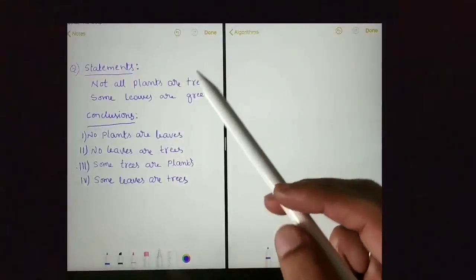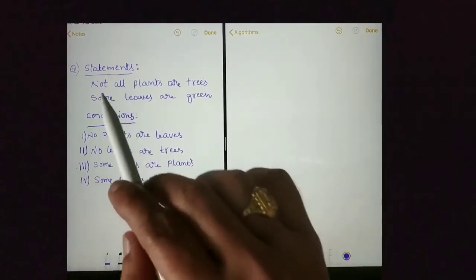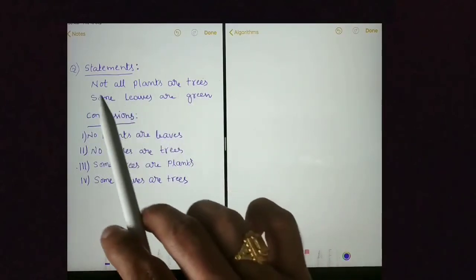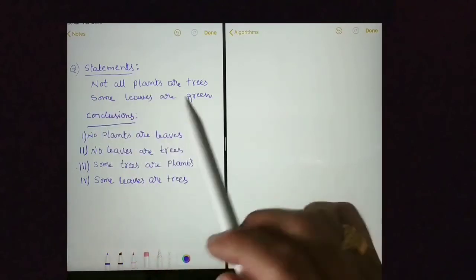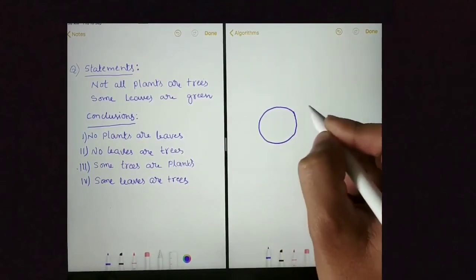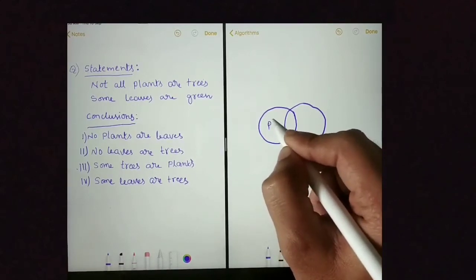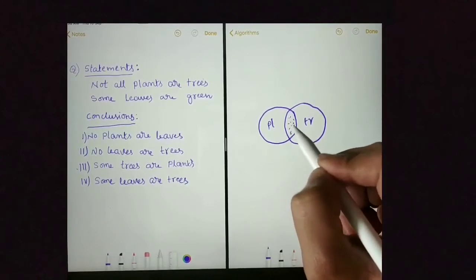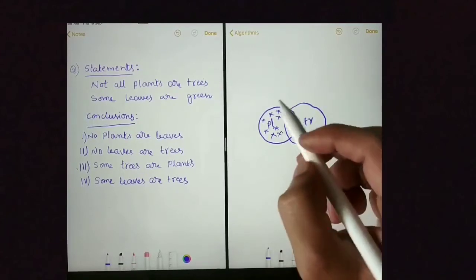Here is another question. It has 2 statements and 4 conclusions. Let's draw the Venn diagram first. Not all plants are trees. Not all plants are trees means some plants are trees and some plants are not trees. Some plants are trees. Some plants are trees and some plants are not trees.